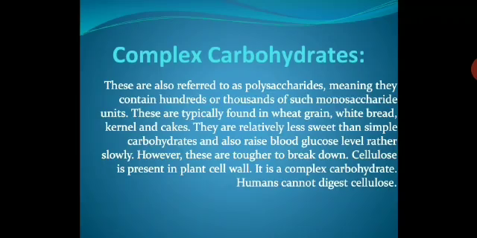Complex carbohydrates. These are also referred to as polysaccharides, meaning they contain hundreds or thousands of such monosaccharide units. These are typically found in wheat grain, white bread, kernels and cakes. They are relatively less sweet than simple carbohydrates and also raise blood sugar level rather slowly. However, these are tougher to break down. Cellulose is present in the plant cell wall. It is a complex carbohydrate. Humans cannot digest cellulose. Please make a note in your book, children.